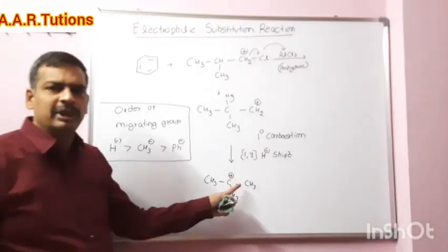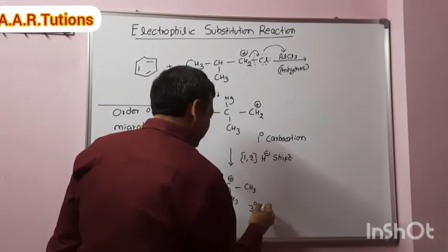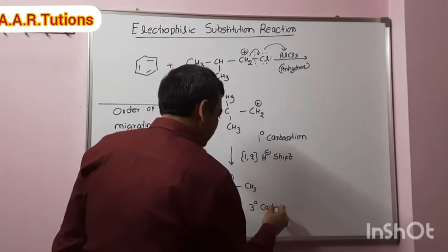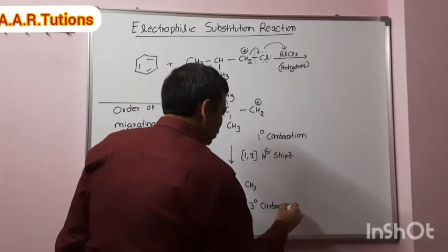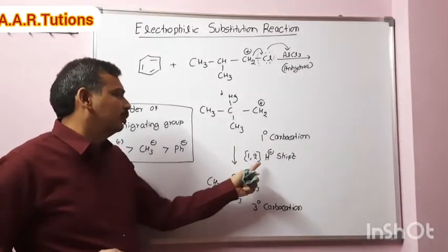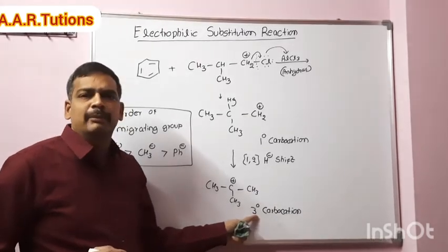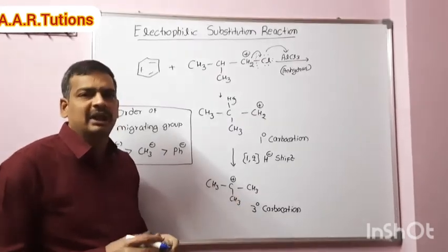Then we will get a carbocation. What is this carbocation? This is a tertiary carbocation. Initially we got a primary carbocation; after the 1,2 hydride shift, we got a tertiary carbocation, which is much more stable than the primary carbocation.